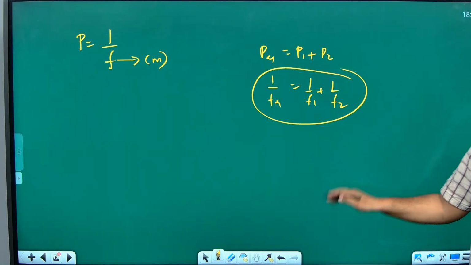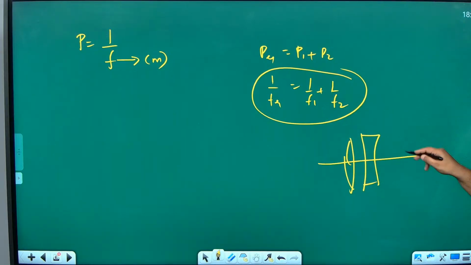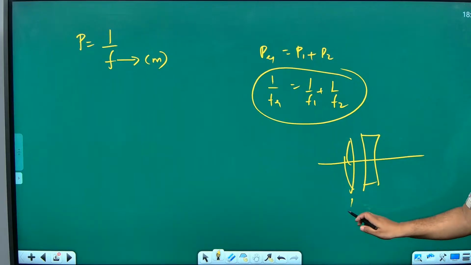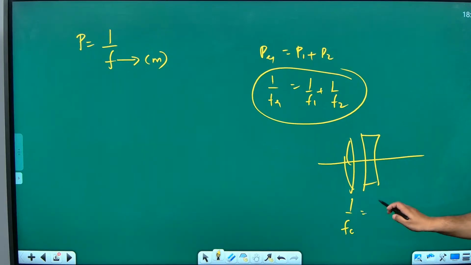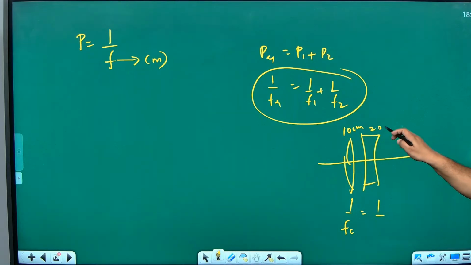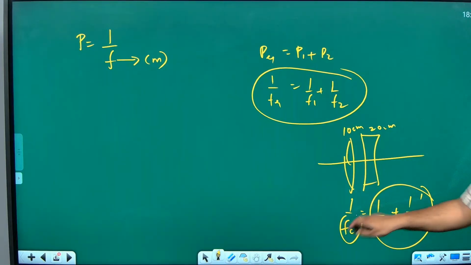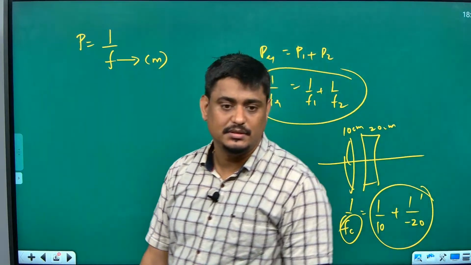Be very careful. Suppose they gave one convex lens and one concave lens kept near to each other. What is the combined focal length? Then how will you solve this? 1 by F combined will become equal to 1 by, suppose they give 10 centimeter and they give 20 centimeter. What is the focal length of convex lens, positive or negative? Convex lens, obviously always positive. So 1 by plus 10 plus 1 by, for concave lens, always negative. So you will take minus 20. Then you will solve this and you will report the answer for F combined. Are you getting my point?